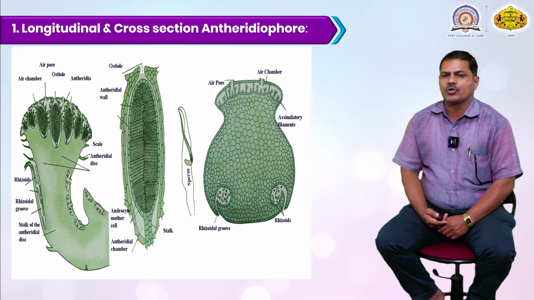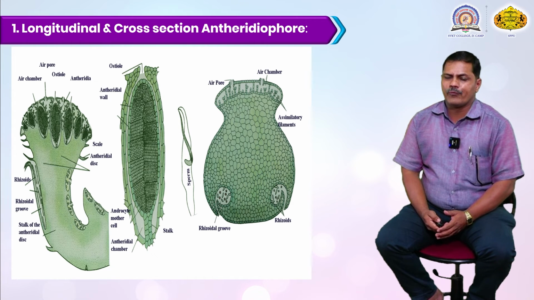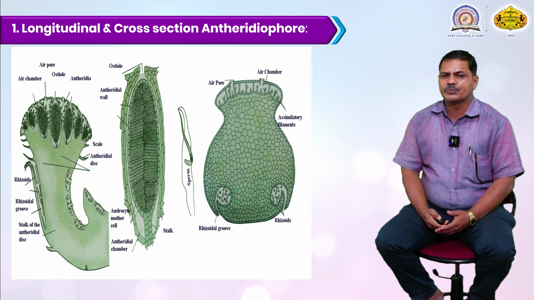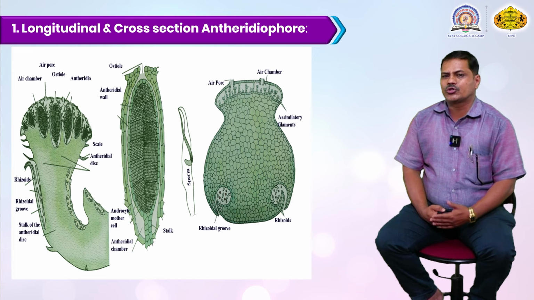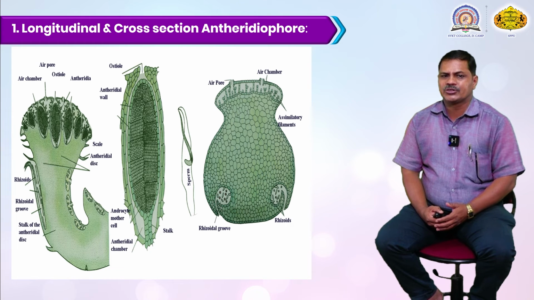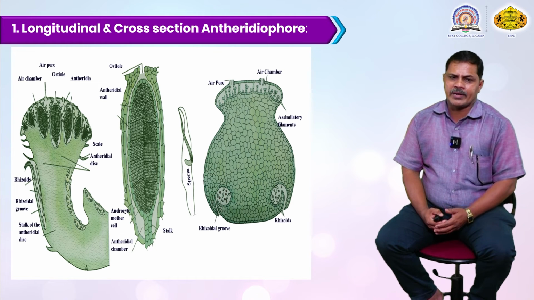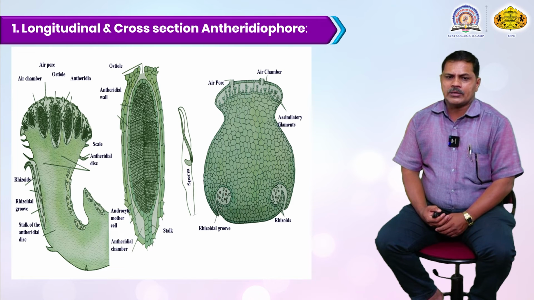There is a very beautiful longitudinal section, or this is a cross section of this antheridiophore. The first two pictures are longitudinal sections, and the third picture is a cross section of the antheridiophore. Here you can see the air chamber, air pore, and ostiole. The opening of the antheridiophore is called the ostiole.